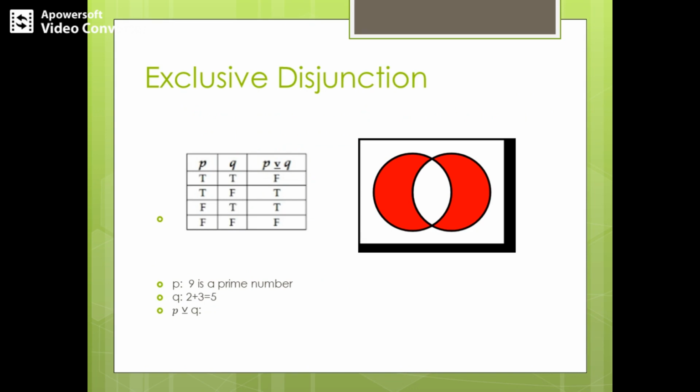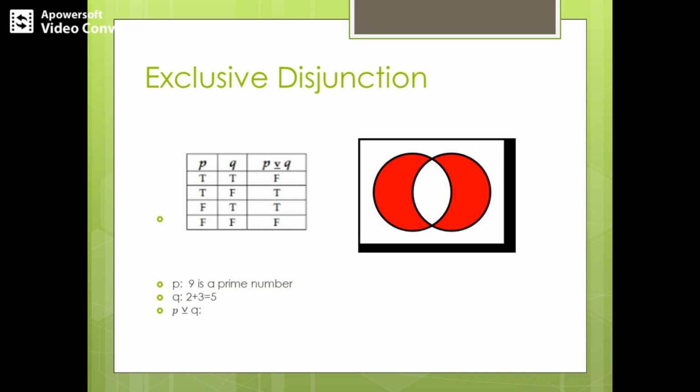So here let's look into the last connective, it is exclusive disjunction. It is also read as either P or Q, but not both. That is, when either P is true, the result is true. When either Q is true, the result is true. Else, the final result is false. You can observe from the truth table that we have designed. For any two propositions P and Q, we have the following set of possible combinations: true, true, true, false, false, true, and false, false. So this is the first thing that we need to design: all possible combinations for the given two propositions P and Q.